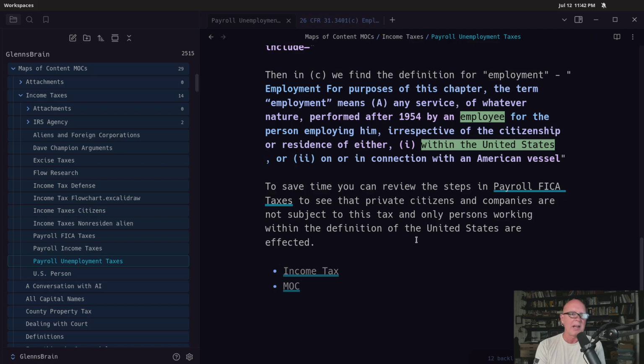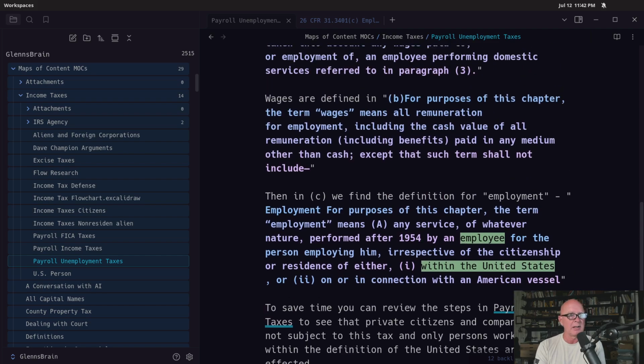So FICA, now, keep in mind, the United States is defined differently over here as it is in the other section, but it's still not the 50 states. It's only federal areas, and this entire thing is just a word game that's pointing us right back to the same thing.